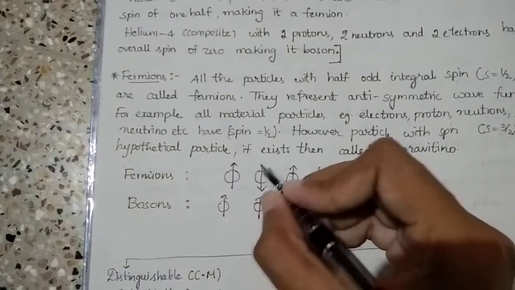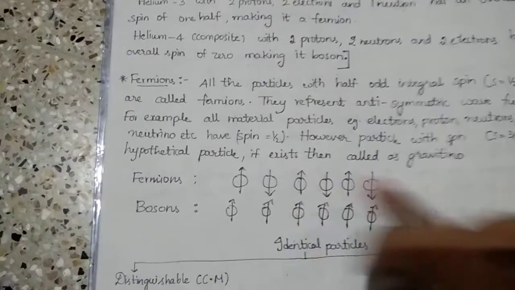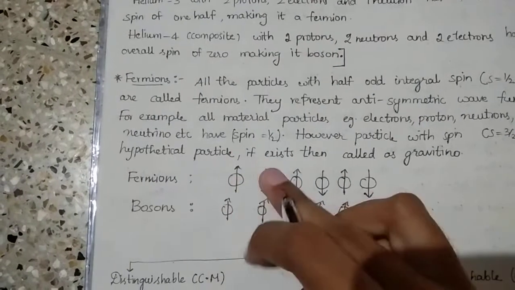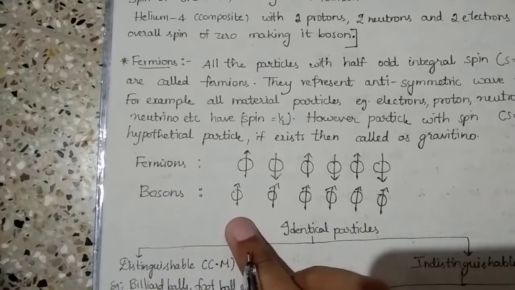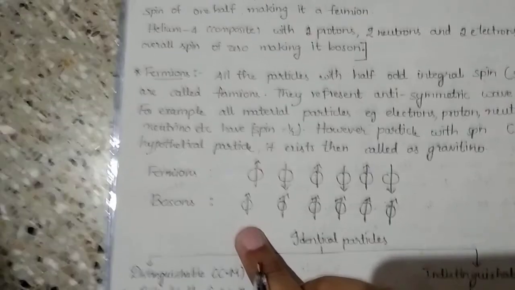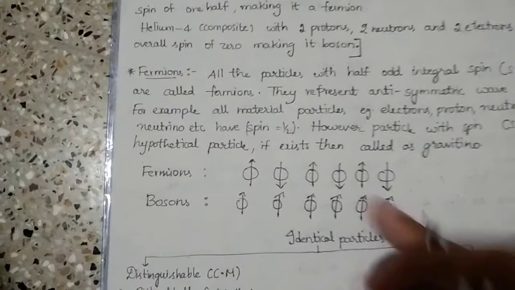Hence here the spins are parallel and anti-parallel. Here the fermions have anti-parallel spins, and bosons have a symmetric wave function. They have a symmetric wave function, hence all the spins are parallel.